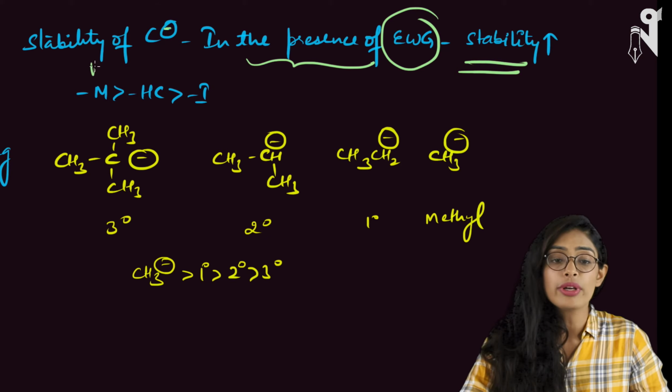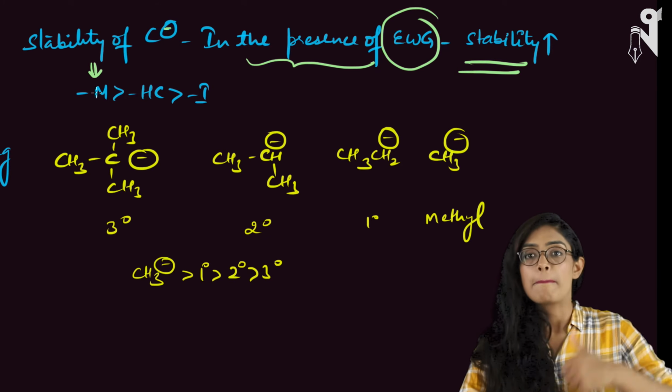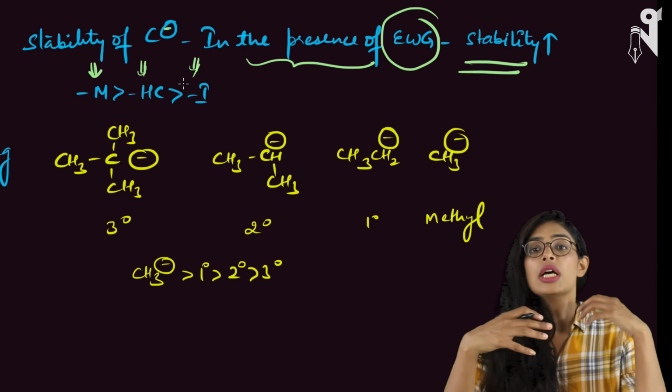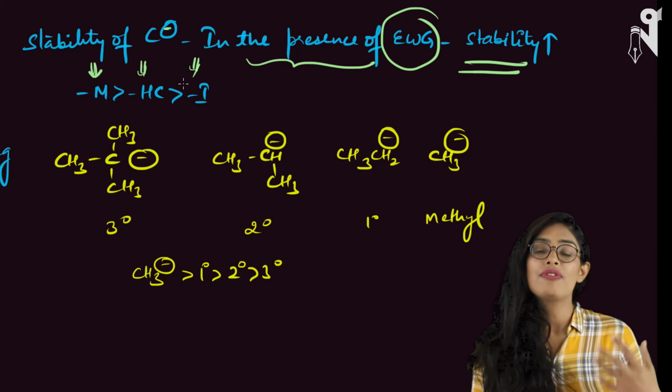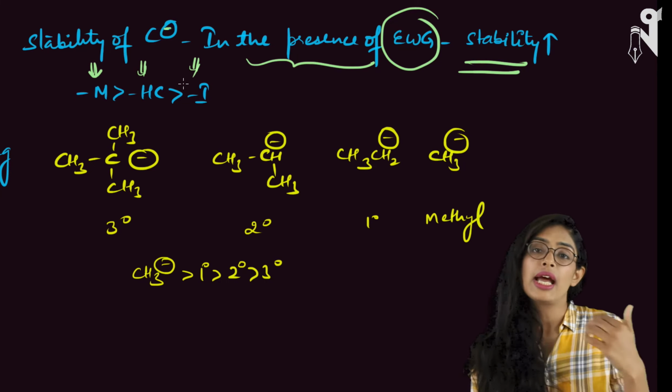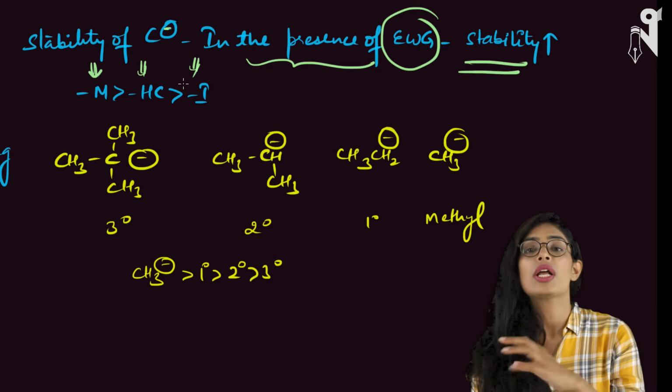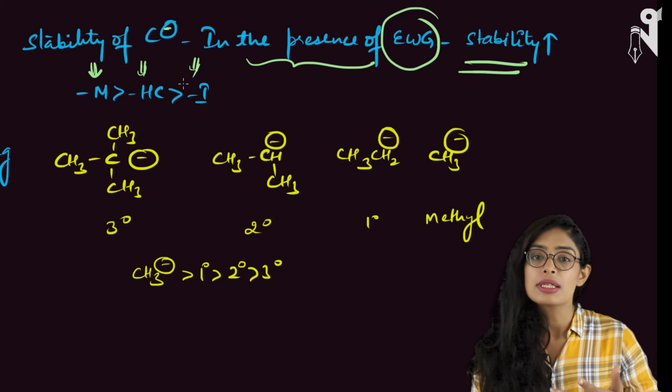And that electron withdrawing group, if it is electron withdrawing through the mesomeric effect, is the best group. Then comes your hyperconjugation and then comes your inductive effect. So, the best electron withdrawing effect is due to the mesomeric effect, then hyperconjugation, then inductive. This is how your priority will be even when you are arranging the carbanions in their stability order.